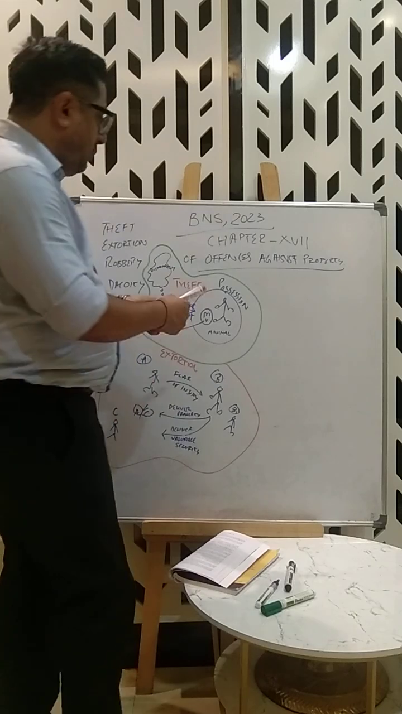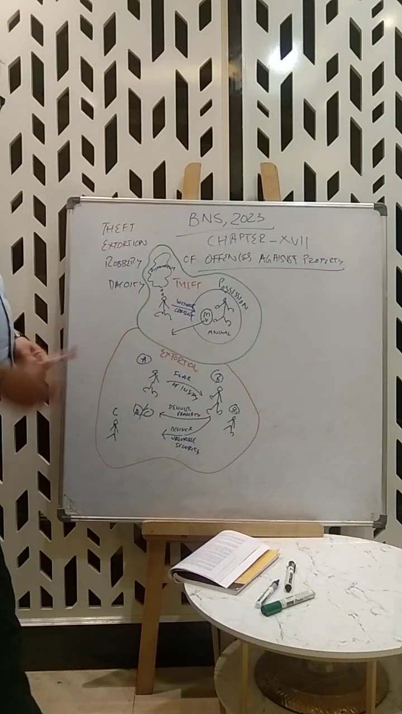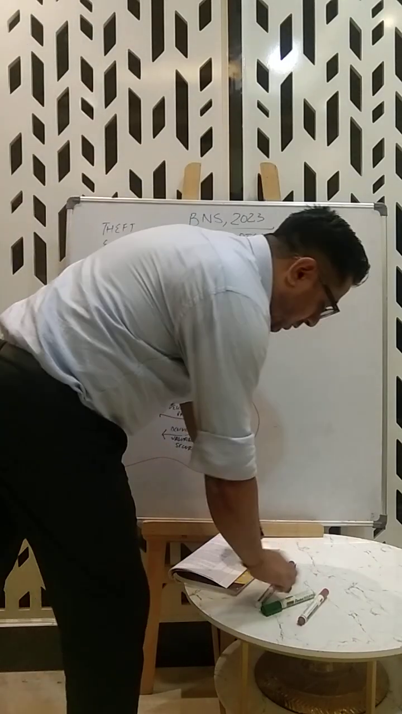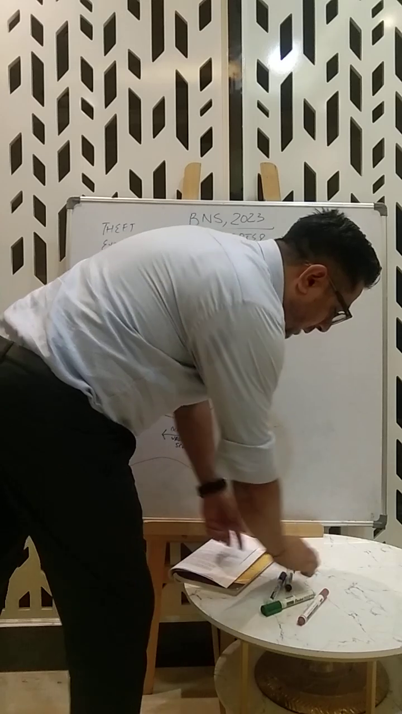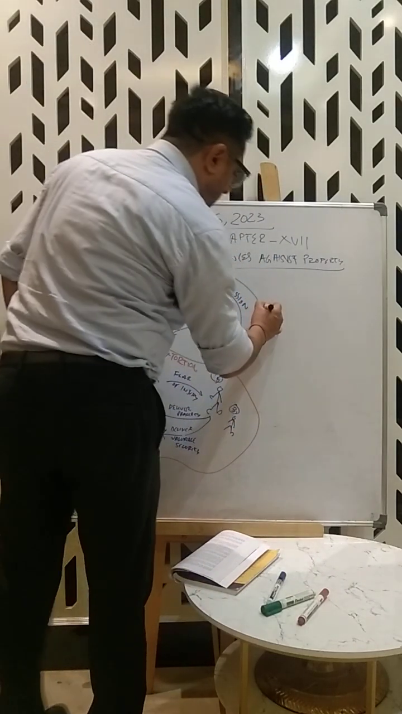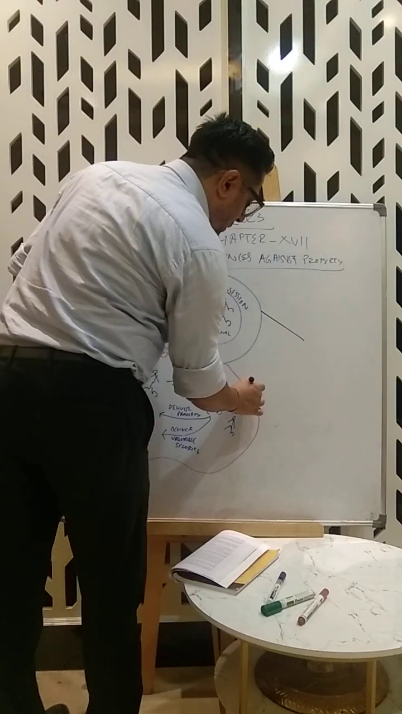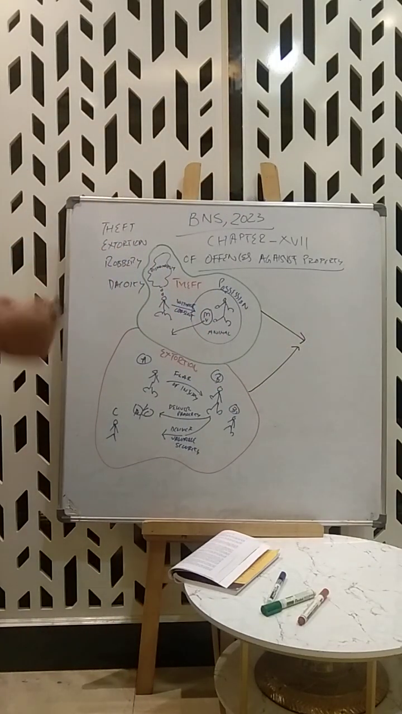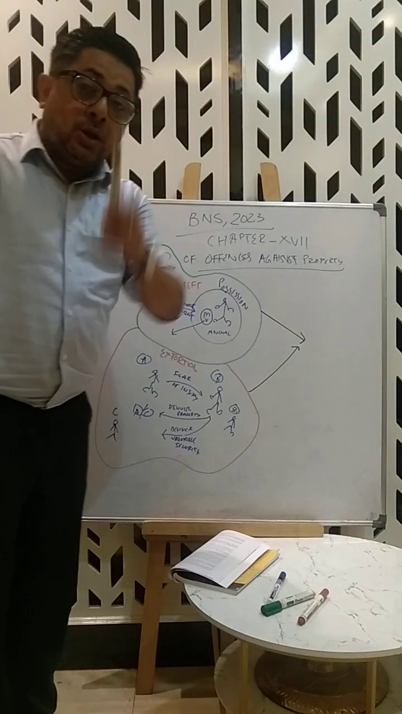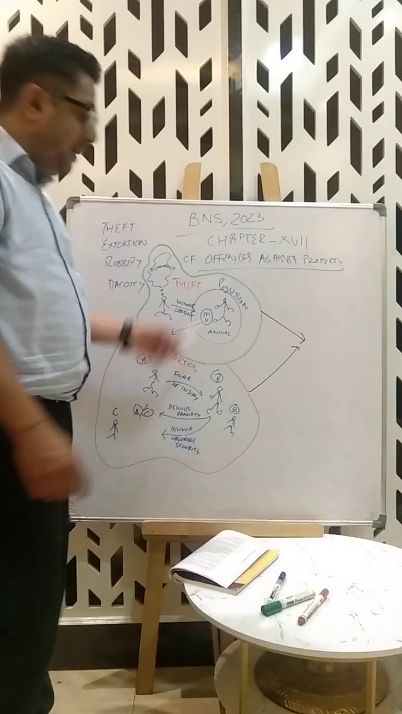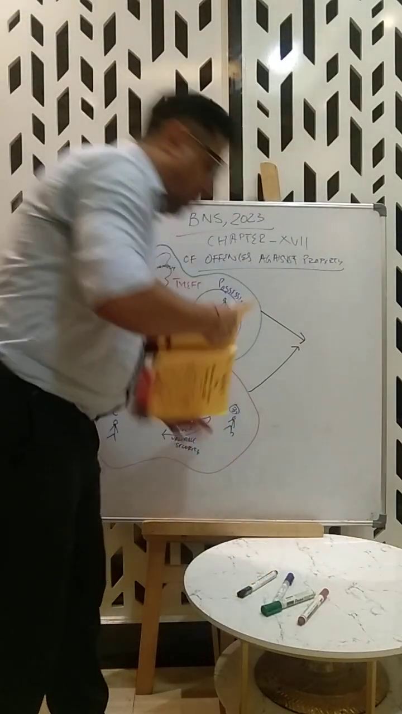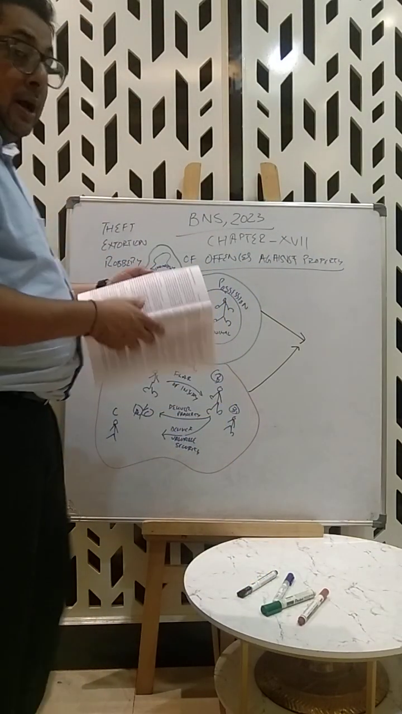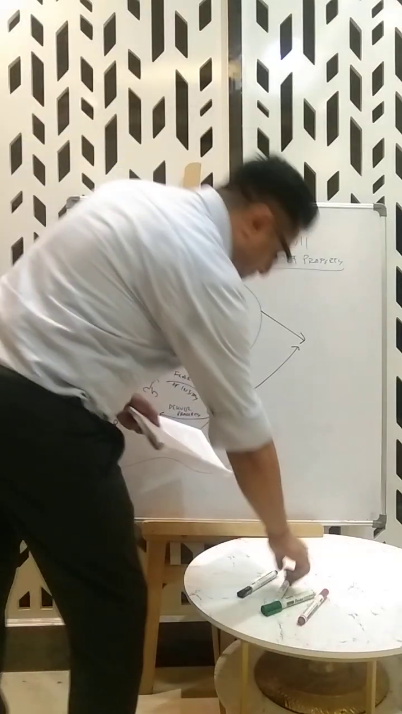Now comes the concept of robbery. When I talk about the concept of robbery, I must tell you, theft also is robbery and extortion also is robbery. It depends how and when it becomes robbery. Let me take out the section. I'll put it in simpler terms for you.